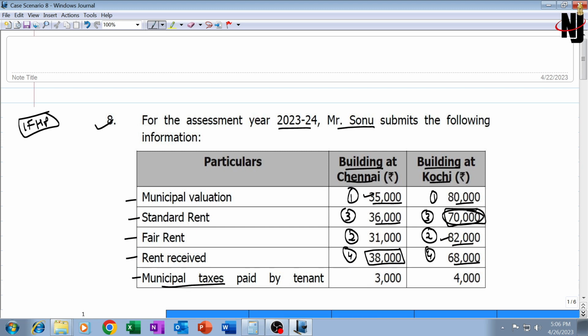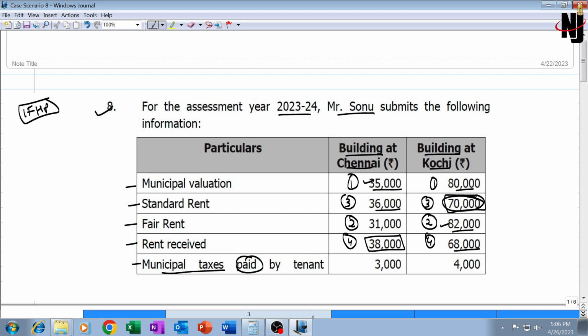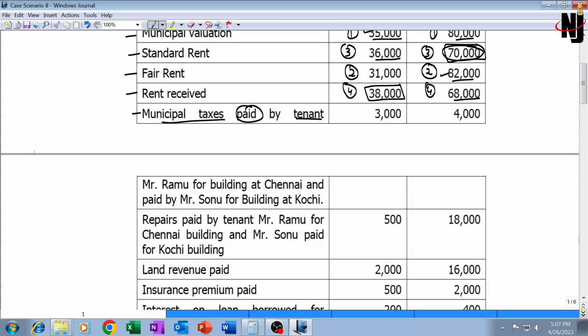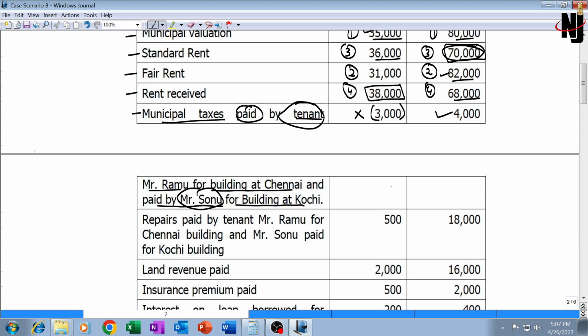Next is municipal taxes paid, but paid by tenant Ramu for building at Chennai, and paid by Mr. Sonu, the assessee, for building at Kochi. So this 3,000 municipal tax is not allowed because it is paid by tenant, but this 4,000 will be allowed because it is paid by Sonu, the assessee.